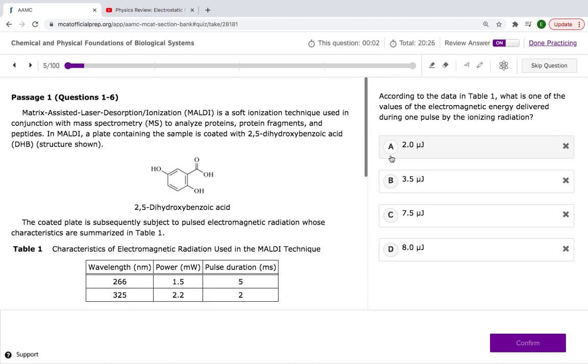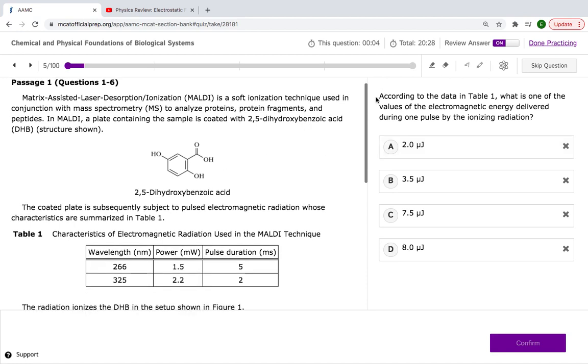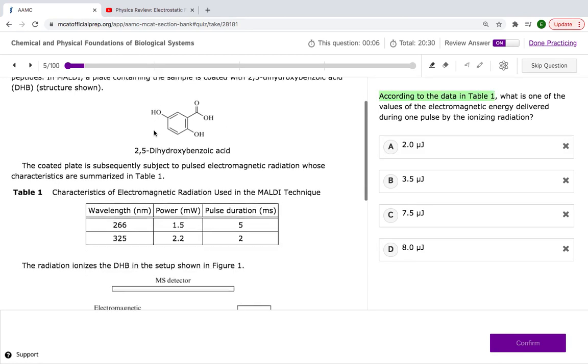According to the data in table 1, okay, boom, as soon as you see this, we're going all to table 1. That's it. Forget everything else, okay? Just table 1. No need to overcomplicate it. According to table 1, what is one of the values of the electromagnetic energy delivered during one pulse by the ionizing radiation? Okay. Here's power, pulse duration.